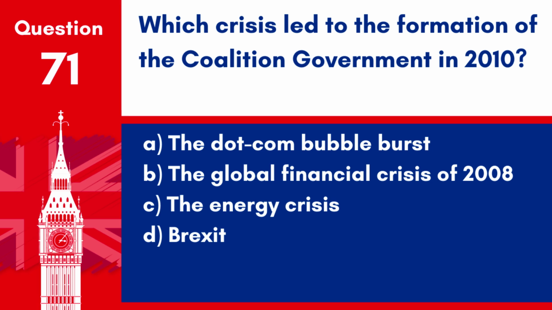Question 71. Which crisis led to the formation of the coalition government in 2010? A. The dot-com bubble burst. B. The global financial crisis of 2008. C. The energy crisis. D. Brexit. Answer B. The global financial crisis of 2008. The aftermath of this crisis and the ensuing economic instability were key factors leading to the formation of a coalition government between the Conservative and Liberal Democrat parties in 2010.